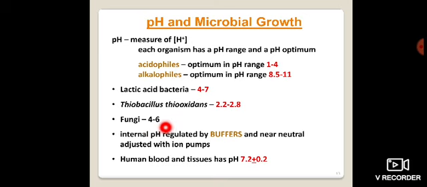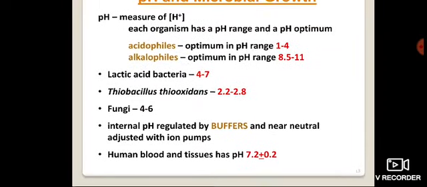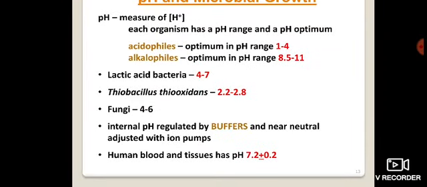Then the internal pH is regulated by buffers and adjusted near neutral with ion pumps. Microorganisms can survive in buffer situations also, and it can be adjusted by some neutral material or with the help of ion pumps.